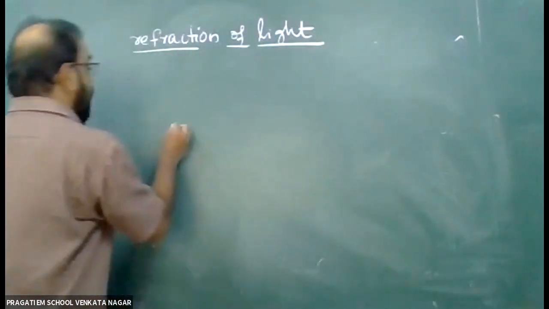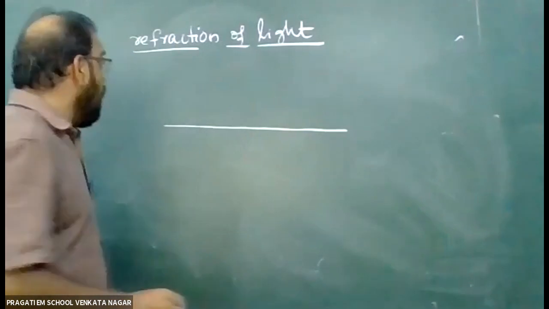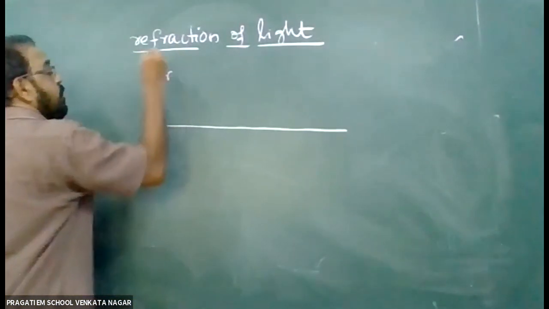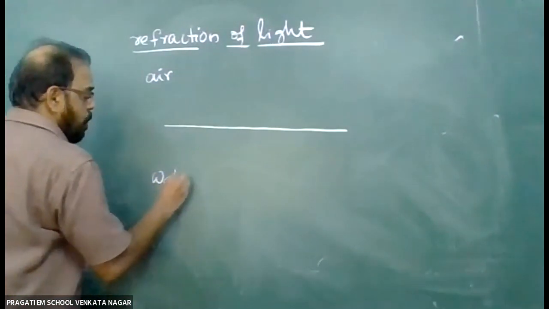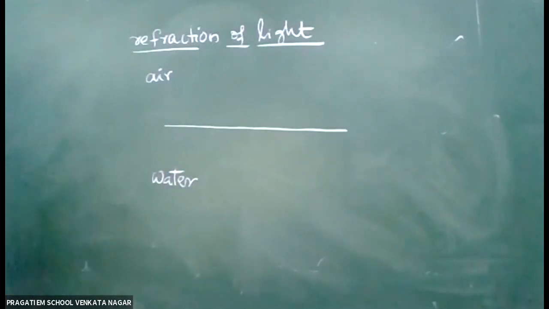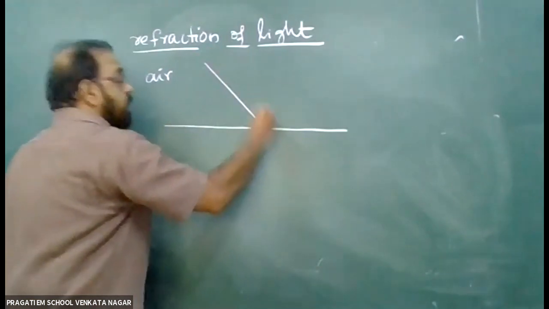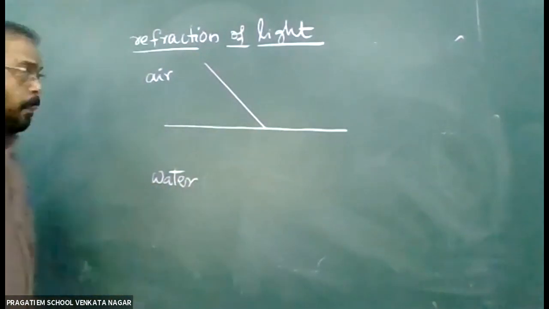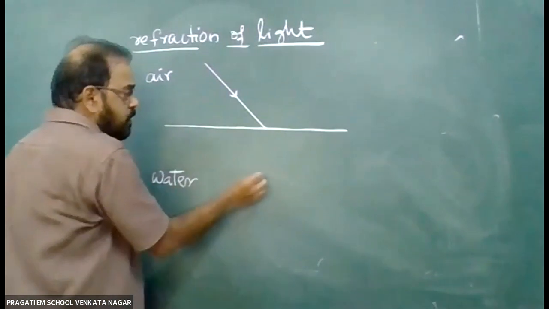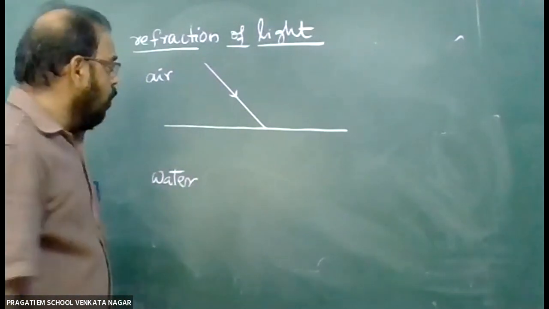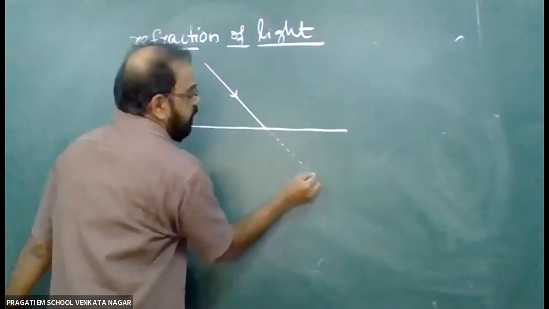But here, light rays travel from one medium to another medium. Let us consider the first medium as air and the second medium as water. Here, light rays travel from air to water. So what happens if there is no change of these light rays? Then we can see this dotted line. This is the direction of propagation of the light.